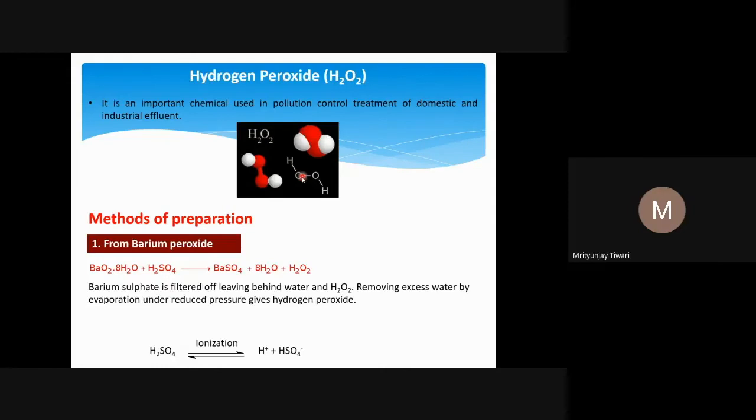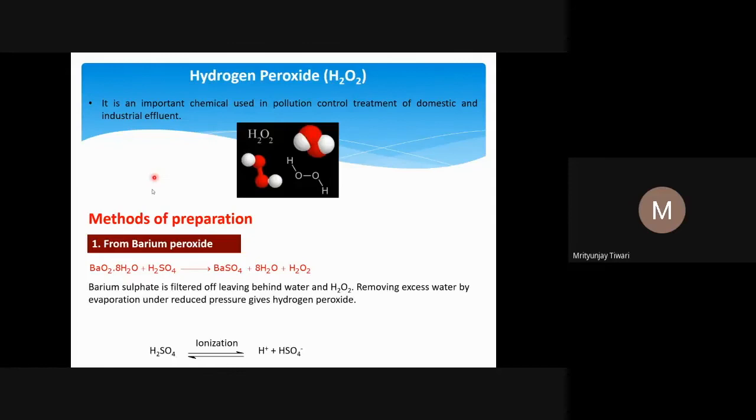Hydrogen peroxide is a molecule with the formula H2O2, and I have explained it earlier as well. There is an O-O bond between two oxygen atoms, and two O-H bonds are also there in hydrogen peroxide. So there is one O-O bond and two O-H bonds, and these two O-H bonds belong to two different oxygen atoms.